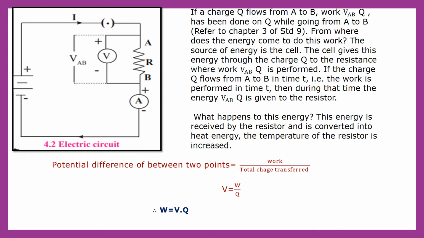Okay. So if the charge Q flows from point A to B in time t, then work is performed in time t. So here this charge is flowing through points A and B in time t. So due to that, there is a formation of work in time t. So then during this time, the energy VAB into Q is given to the resistor. So what happens to this energy?